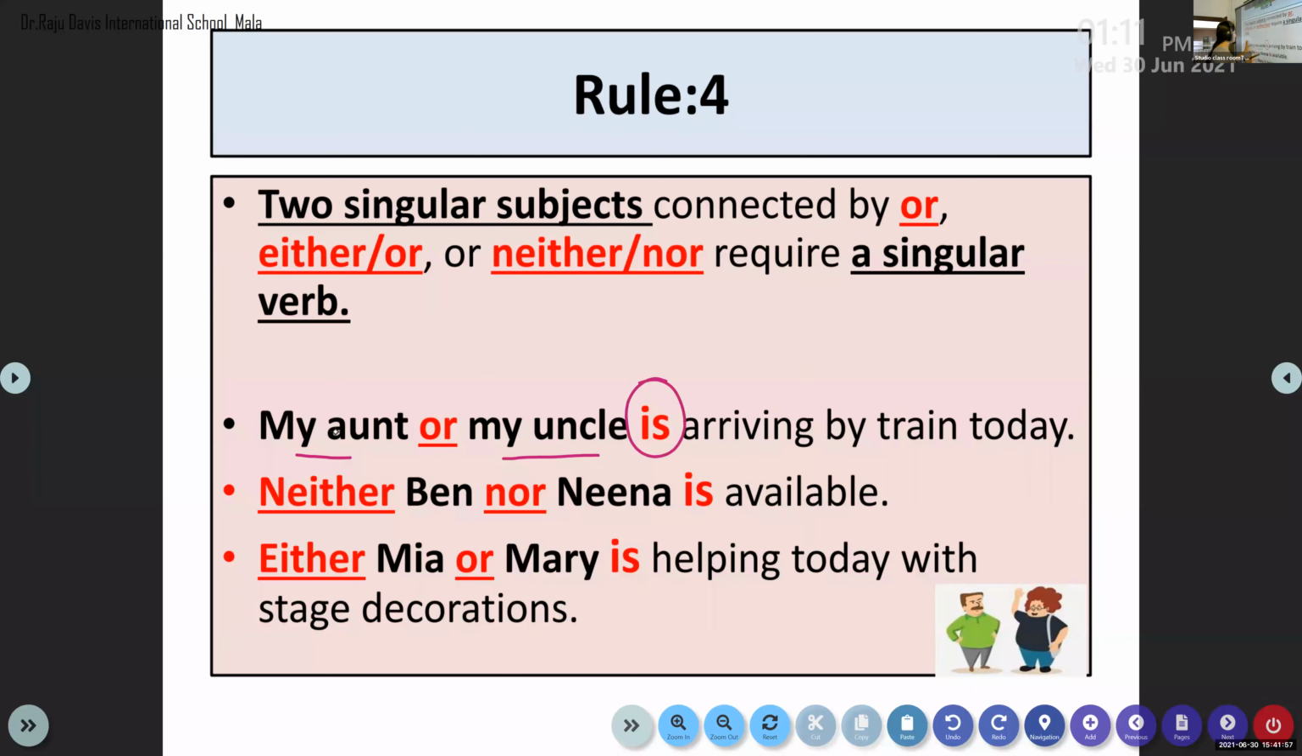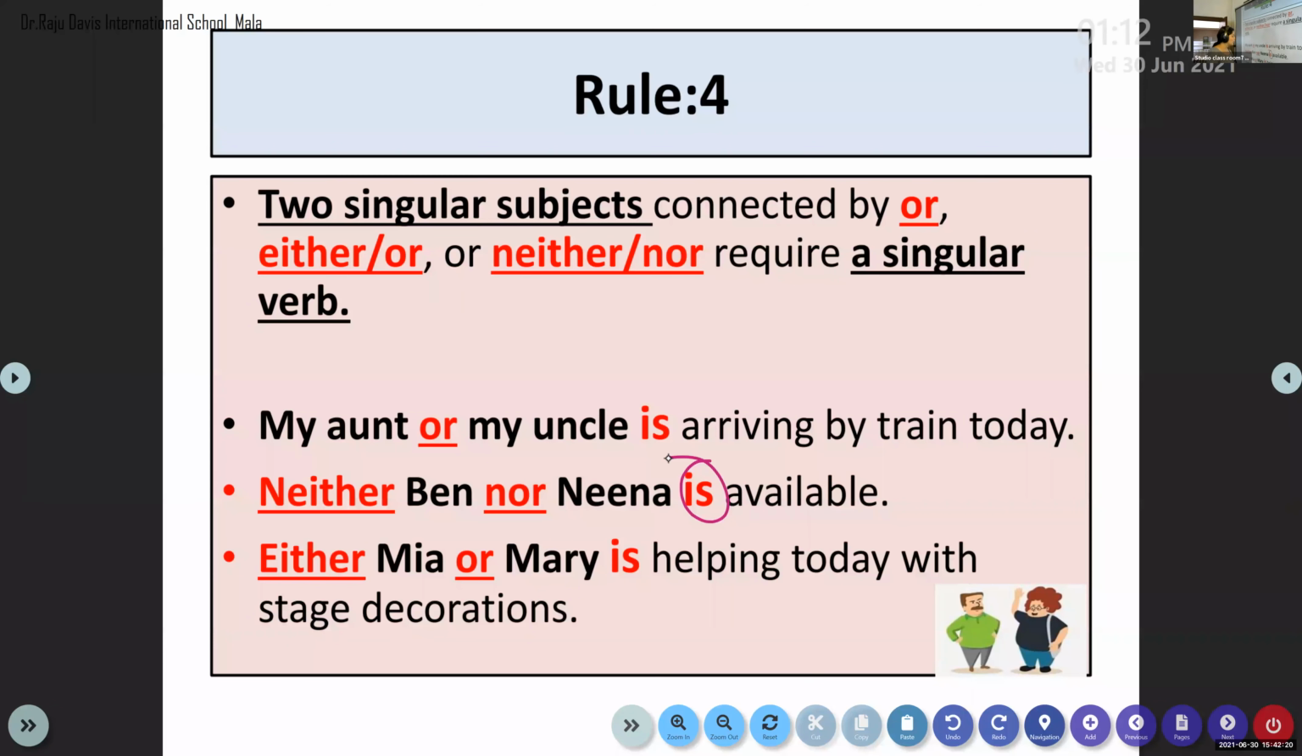And here neither nor is a negative term or negative word. Neither Ben nor Nina means nobody is coming. No one is coming or no one is available. So we have to use is, because neither Ben nor Nina means Ben is not available, Nina is not available. So we have to go for using only a singular verb there.